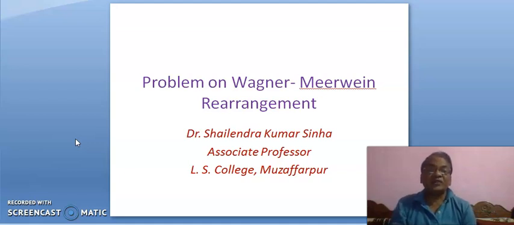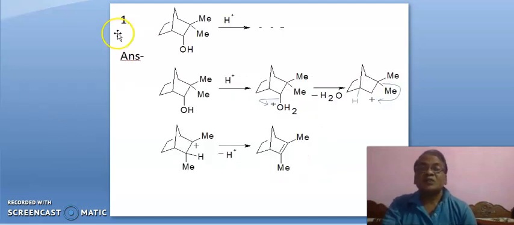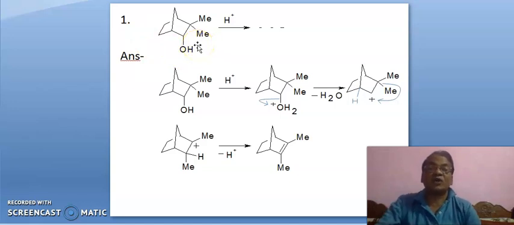We know that in Wagner-Meerwein rearrangement we use the substrate neopentyl bromide or neopentyl alcohol. Here we are going to discuss problems based on Wagner-Meerwein rearrangement or extension of it. First problem is this: it is an alcohol but a bicyclo compound.